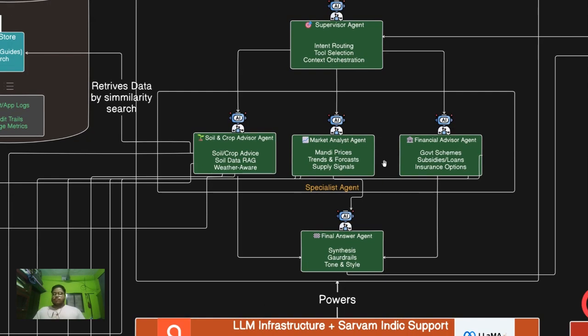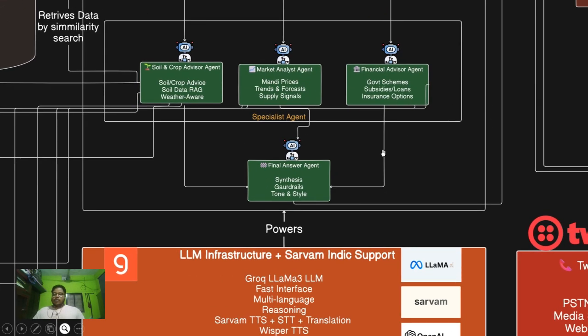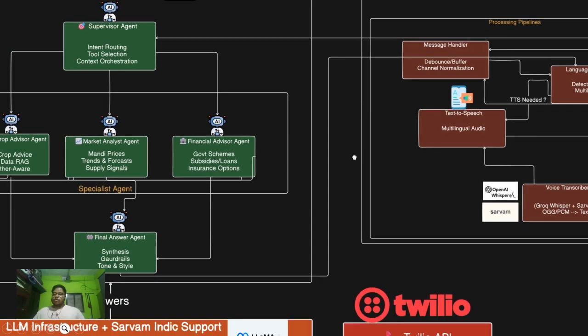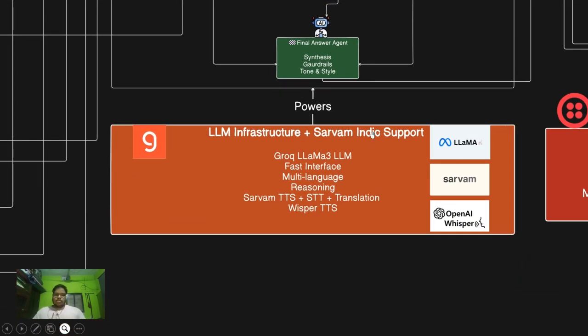The financial advisor agent is going to give information about, let's say, some new financial plan or scheme that has been introduced. Lastly, we have the final answer agent. We are going to summarize the answer and give it back to the user, translate it into whatever language they have asked in, and also stream the audio in that language. What powers this system is Groq, because Groq has really low price and high speed infrastructure.